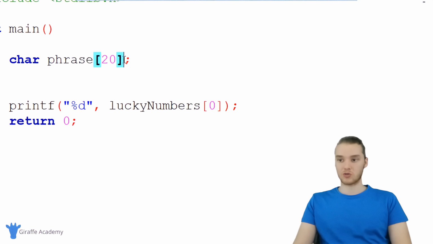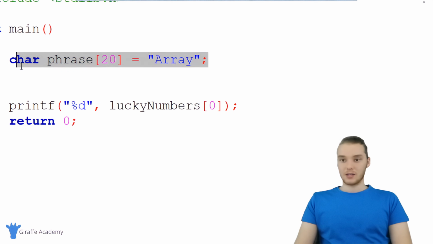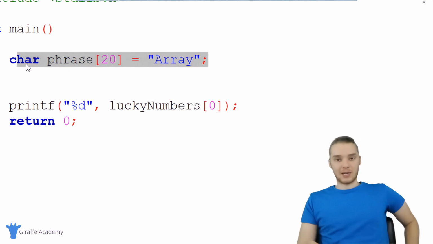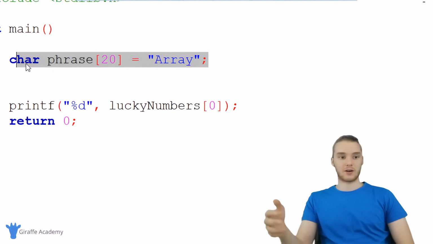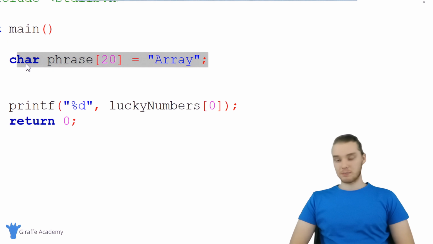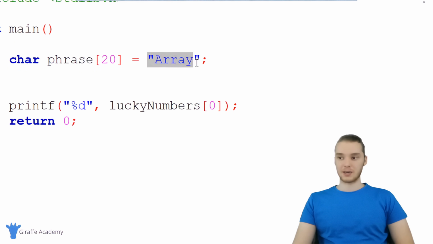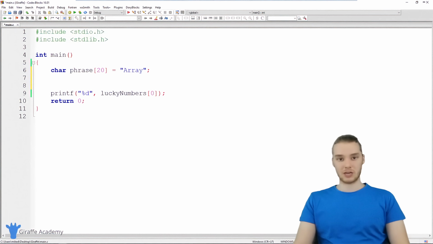So anytime we create a string in C, like if I was to create a string over here, I called it like array or whatever, this is an array. So we've kind of just been taking this for granted. I've kind of just been calling this a string or a string of characters, but it's basically just an array of characters. The only difference is this is such a common thing to use in our programs that C makes it special and makes it really easy for us to create it. But just like that array of integers, this is also an array. So now you kind of have a better understanding of what strings are and what they're actually doing.